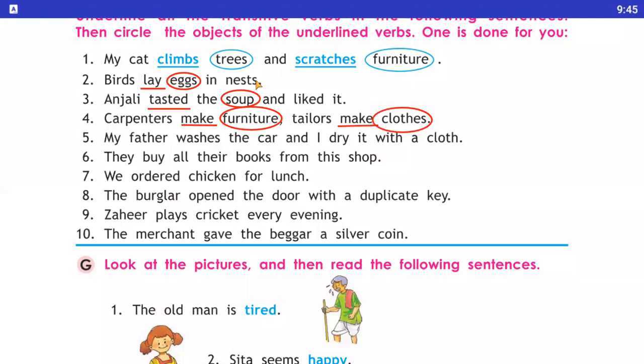Now number 5: my father washes the car. Here washes is the verb and car is the object. So circle the car. And after that, I dry it with a cloth. Here dry is the verb, underline dry, and it is the object, circle it. Number 6: they buy all their books from this shop. So buy here is the verb and books here is the object.